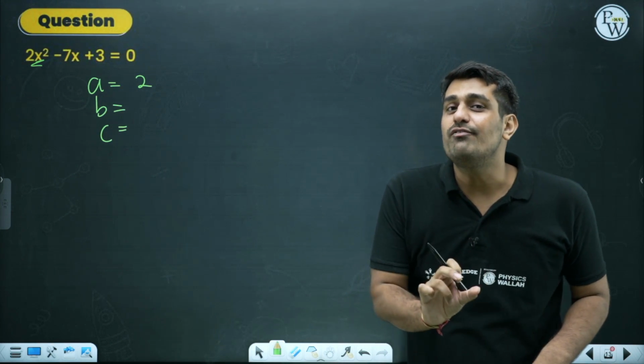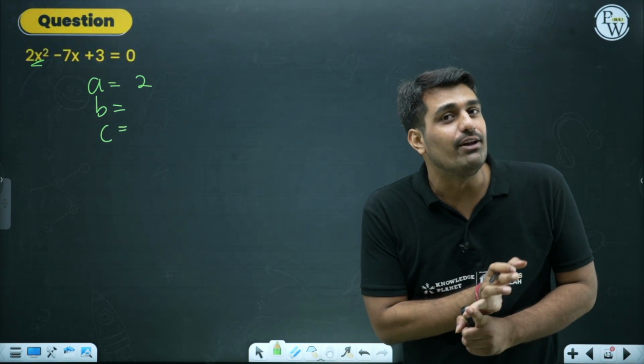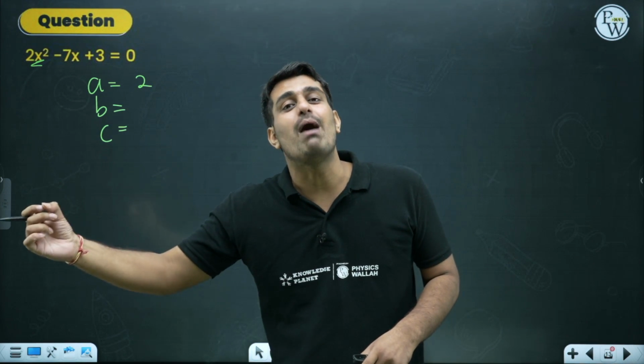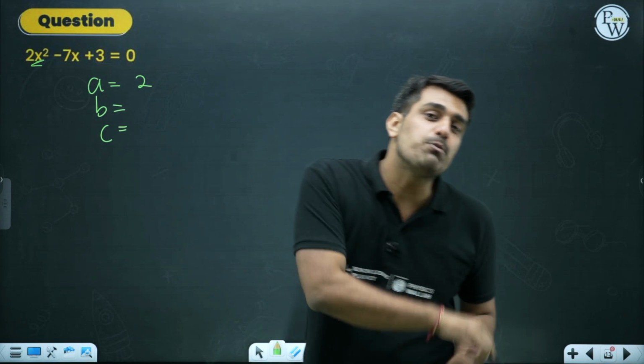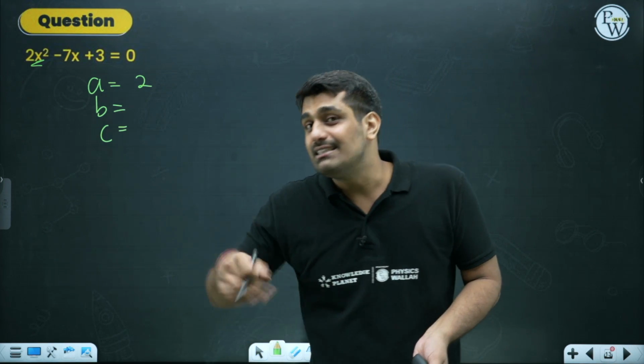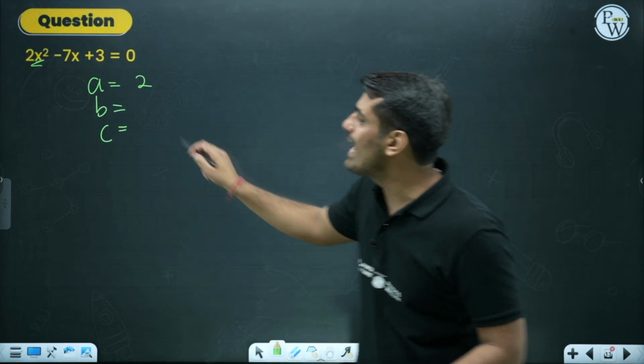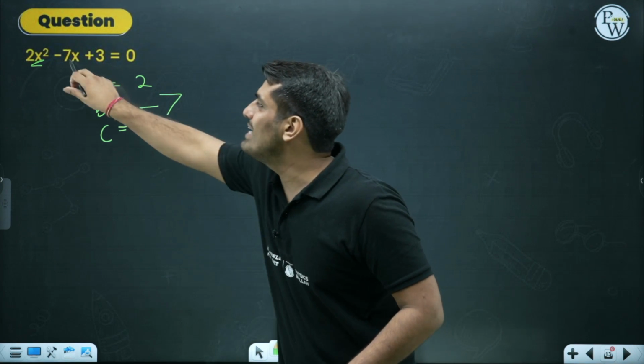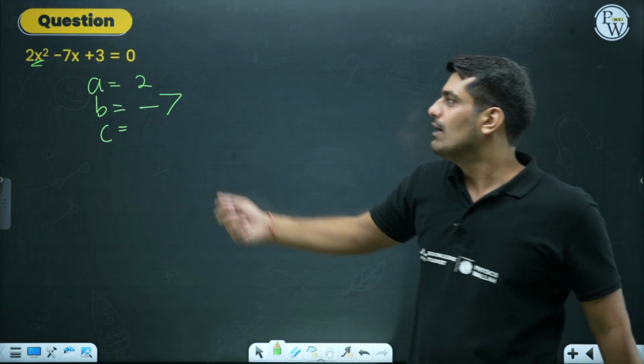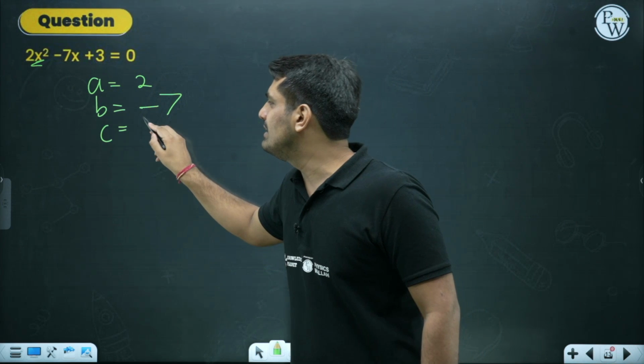Now, the coefficient of x does not mean only the numerical value. It has to have the negative part or the positive part. If the sign is positive, the value will be positive. If the sign is negative, it has to be taken as the negative value. So, minus 7 would be the value of B. For C, again the positive one, so C has to be 3.